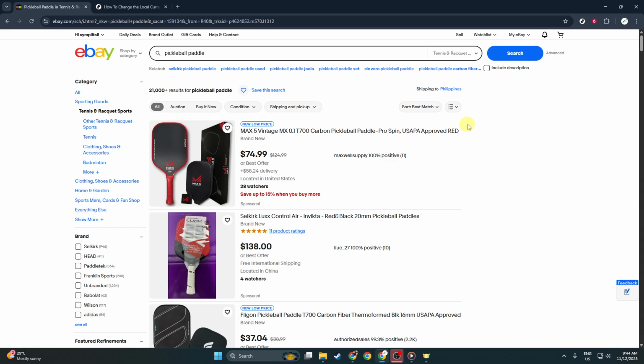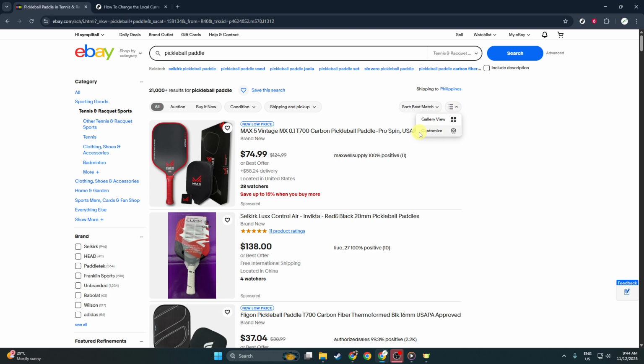Now, you might notice prices displayed in the local currency, which can be inconvenient if you're more accustomed to dealing in USD. This is where the settings come into play, and you can easily adjust these to suit your preference. On the search results page, look to the top left corner where you'll find an icon that looks like three horizontal lines, commonly referred to as the hamburger icon. Click on this icon to access more options.